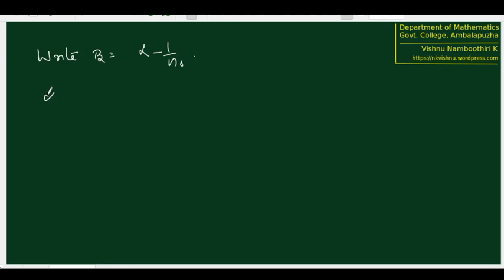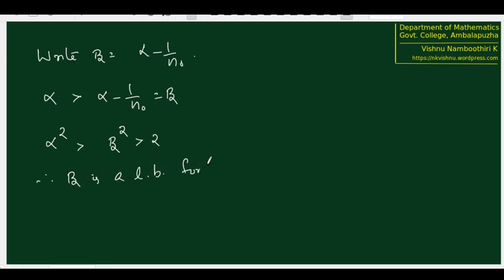We established that alpha is greater than alpha minus 1 by n naught. Now alpha square is greater than alpha minus 1 by n naught square, that is, beta square. Alpha square is greater than beta square, and this is still greater than 2. Therefore, beta is an upper bound for t.